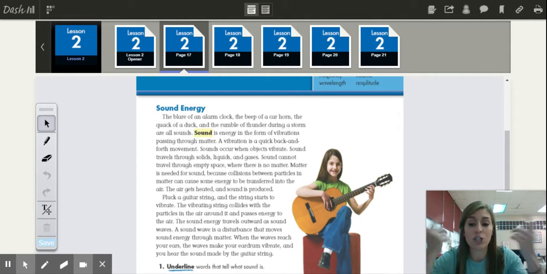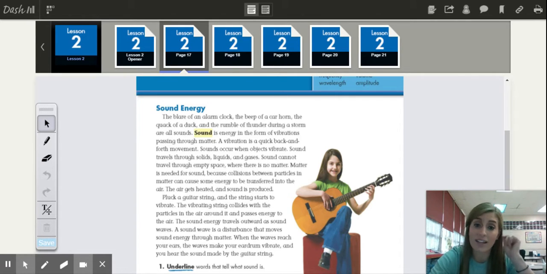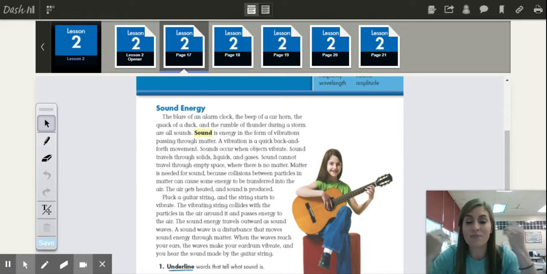When the waves reach your ears, the waves then make your eardrum vibrate, and you hear the sound made by the guitar string. So that's why sometimes if something is too loud, it hurts our ears. That means that your eardrum is vibrating too quickly, and that's why sometimes if we hear loud music, we kind of go like this. That's why, because it vibrates your eardrums.